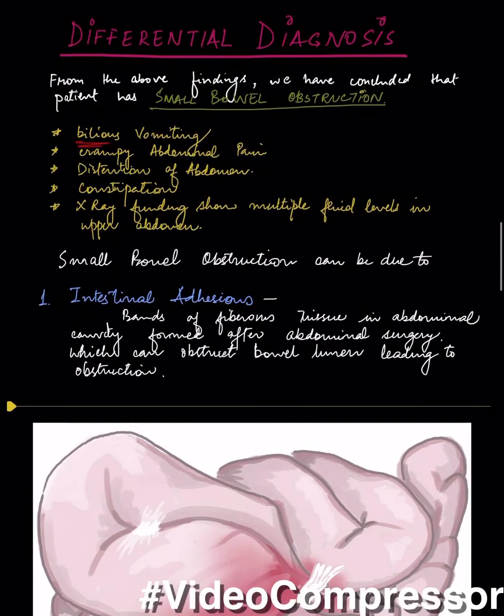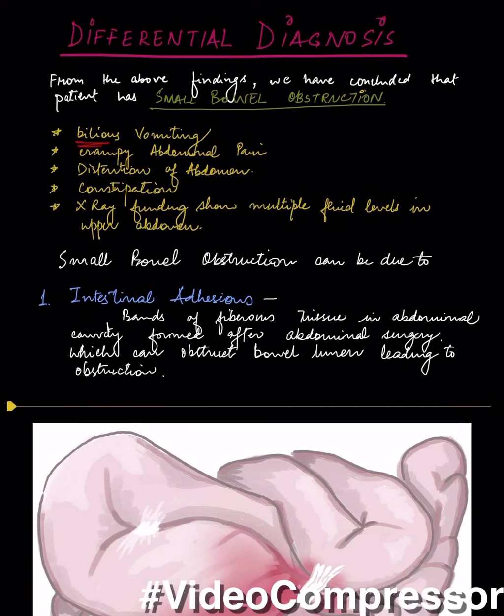The small bowel obstruction can be due to multiple reasons. The first and the most prevalent one is intestinal adhesions, which is the cause of 50 to 70% of cases. The bands of fibrous tissue in the abdominal cavity formed after abdominal surgery are called adhesions. They can obstruct the bowel lumen, leading to obstruction. In this diagram, we can see how the bowel is obstructed and there is bowel enlargement.